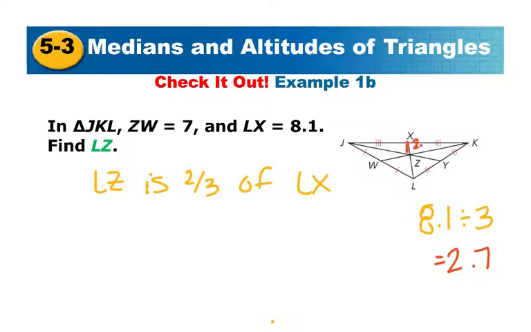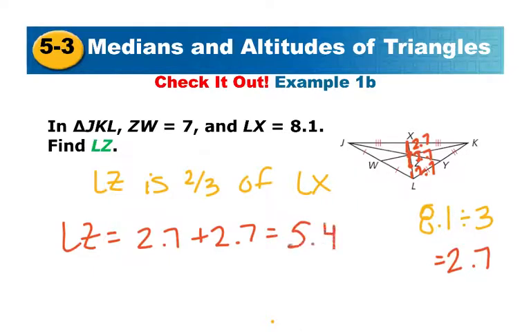So we have 2.7 here, 2.7 there, and then also 2.7 here. So 3 2.7s. So if LZ is 2/3 of that, then we just need 2.7 and 2.7, add them together and get 5.4.